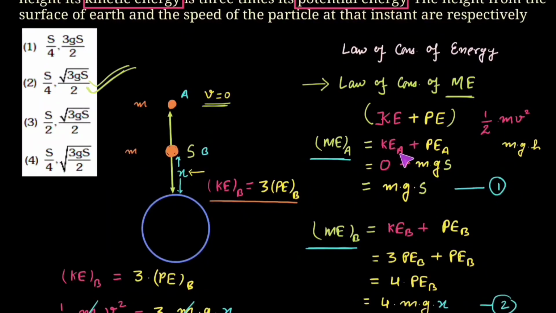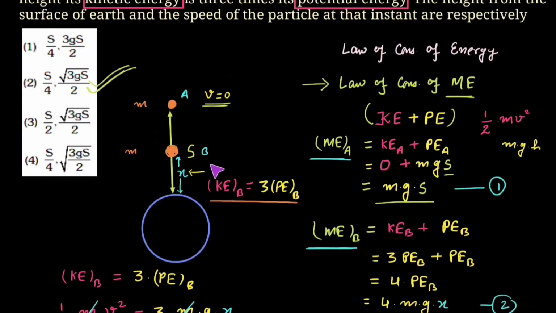So what we will be doing, we will be finding the mechanical energy for point A, that is the kinetic energy at point A plus potential energy at point A. Due to velocity equals 0 at point A, its kinetic energy would be 0 plus the potential energy for point A would be mgh. Here h is the height from the surface of earth and that is equal to s. It is given in the question. So the total mechanical energy at point A comes out to be mg into s.